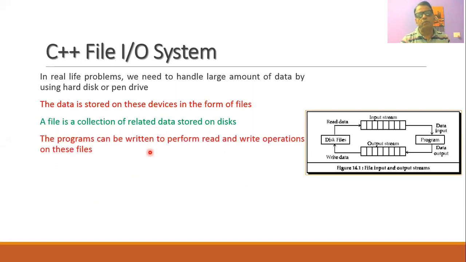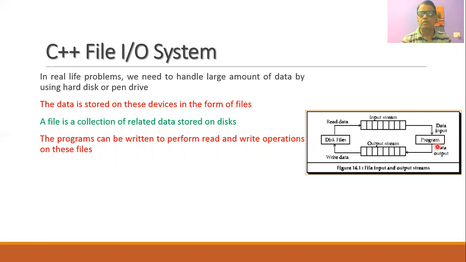It is necessary for us to write programs that can perform input output operations on these files. That is, it is necessary to read the data from the file if the file is already created, or sometimes we need to write the data into the file so that the file can get created. As shown in this diagram, suppose we have a disk file, then we can read the data through the input stream, and such data can be read by using a program.